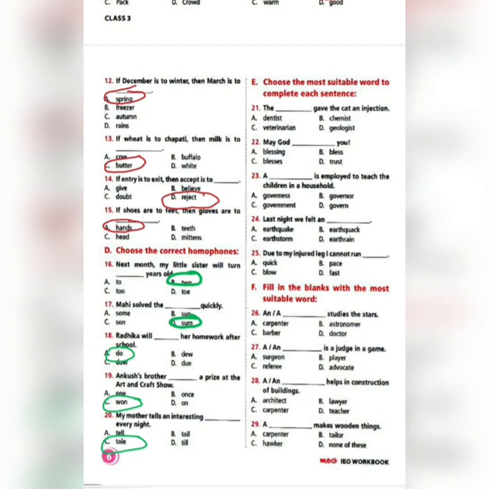Dentist, chemist, veterinarian, geologist. So we know that a cat is an animal, and the doctor of animals is called a veterinarian. So it will be C, veterinarian. That is your correct answer.